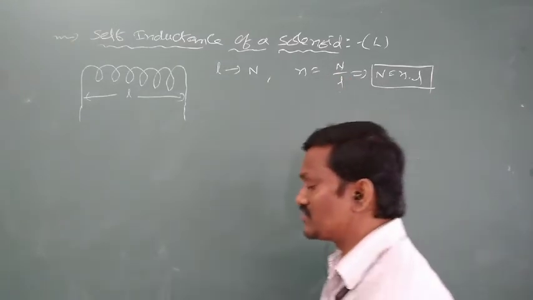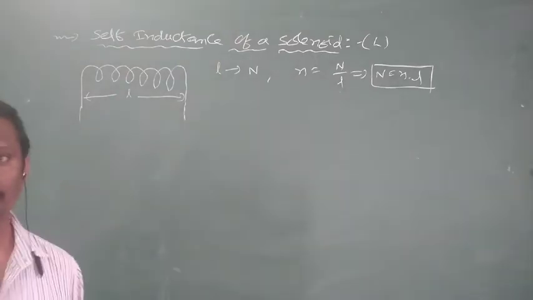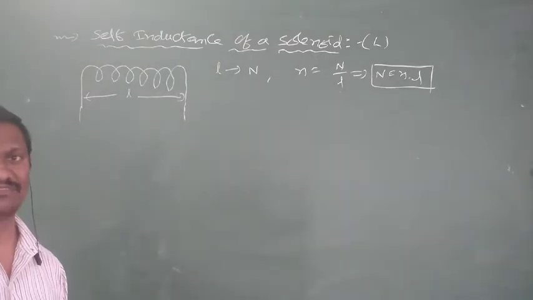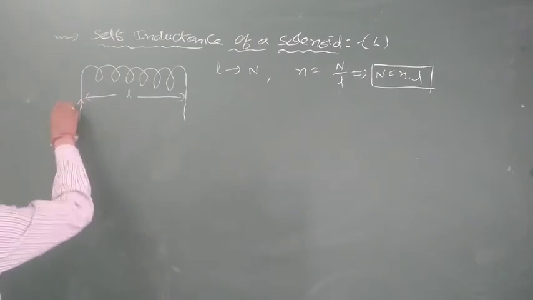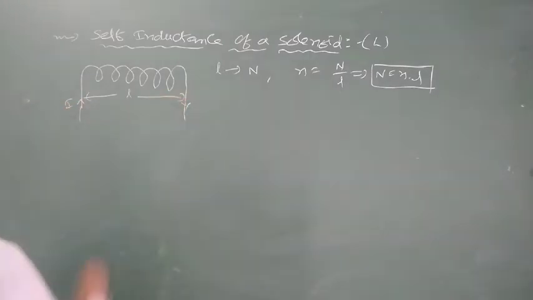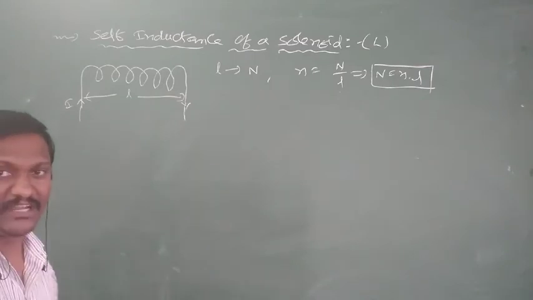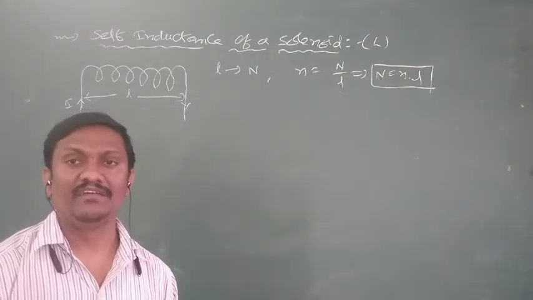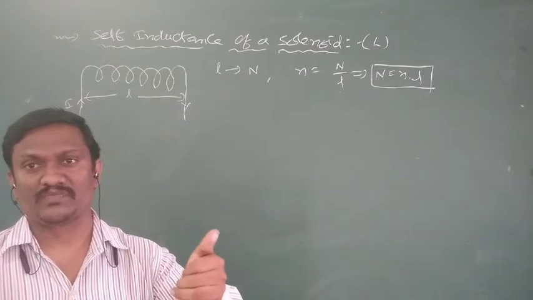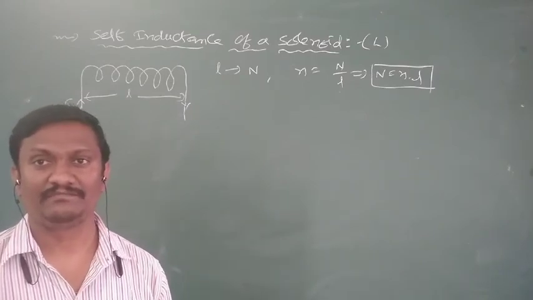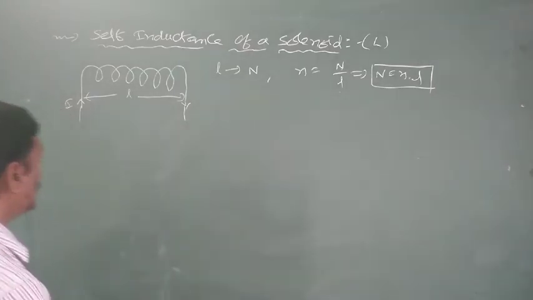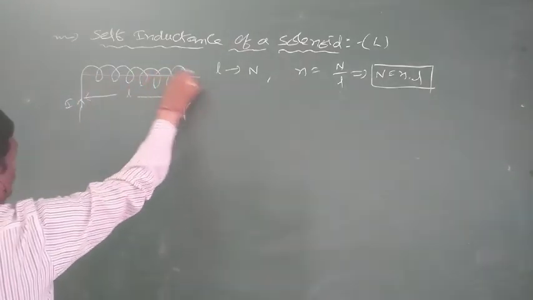So assume it is one solenoid of length L. When no current is passing, no EMF is there. Assume I current is passing through the solenoid. Every current carrying conductor produces a magnetic field: a straight conductor, a circular coil, and a solenoid also produces a magnetic field, but the solenoid produces the magnetic field along its axis.